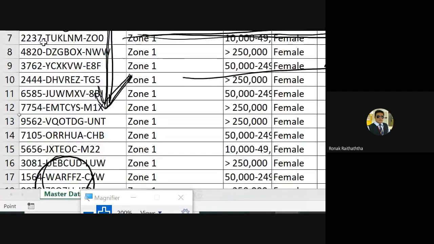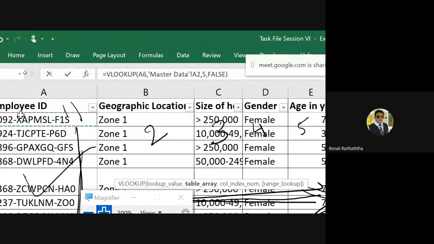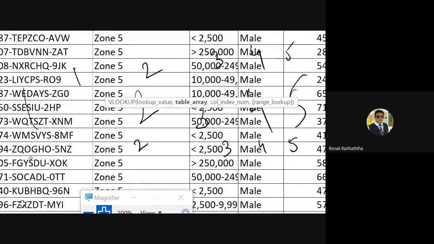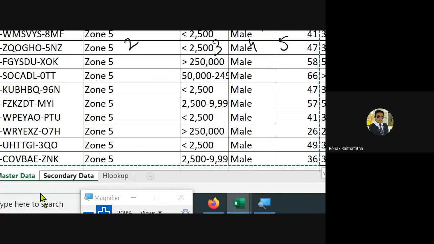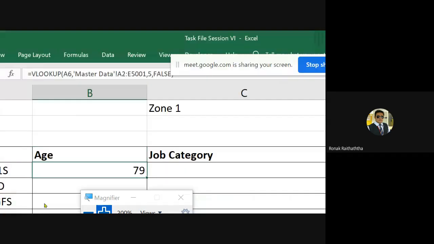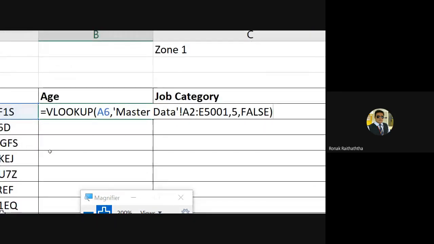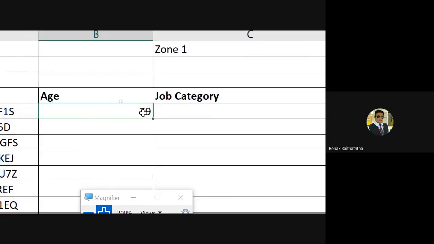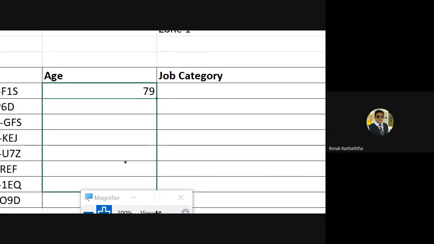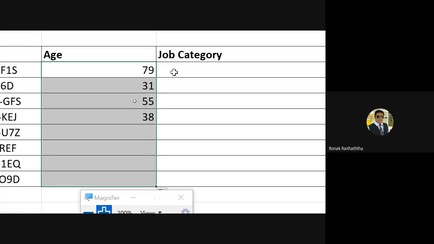We will select the entire data. Control Shift Down Arrow, and the whole data gets selected. For the column, I had told you to go up to the Age in Years column, but downwards we have to go all the way. Right? So this is how it must be looking like. E5001. Now you can just drag it up to the last cell, you will get the age, or you can just copy and paste it down.